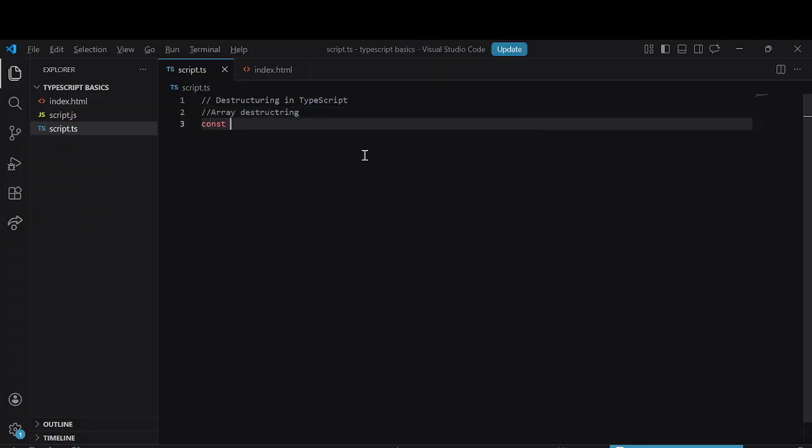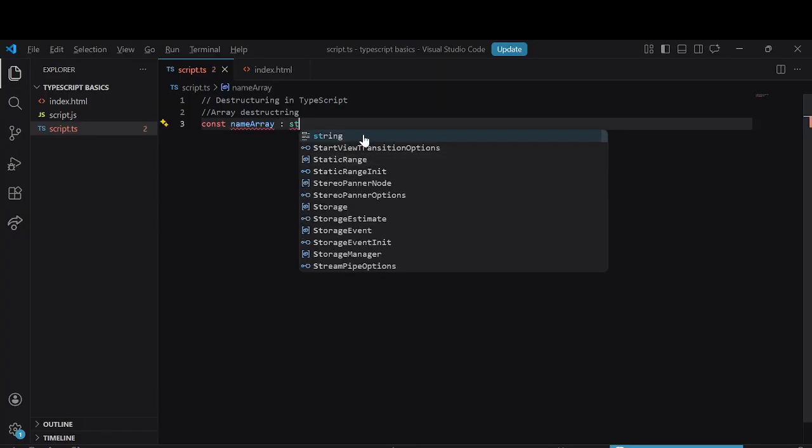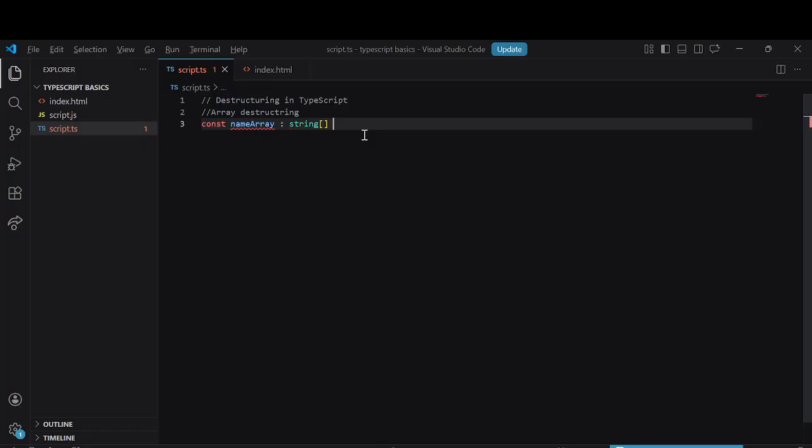We say const nameArray, string array, is equal to, and we now have our array here: James, John, Samson, George. So we have an array of names.